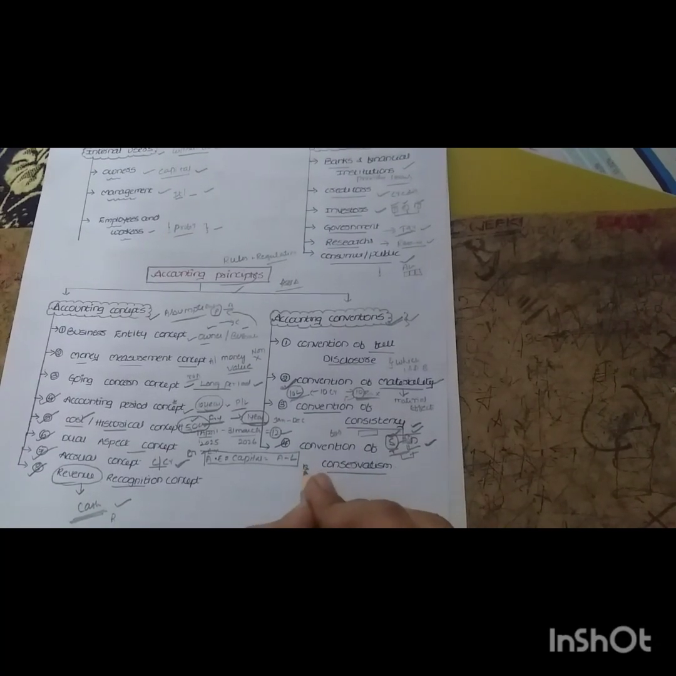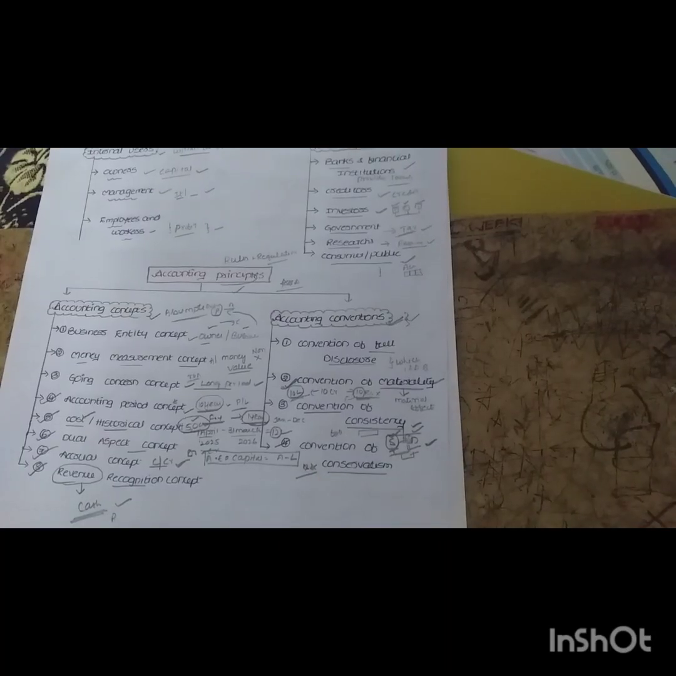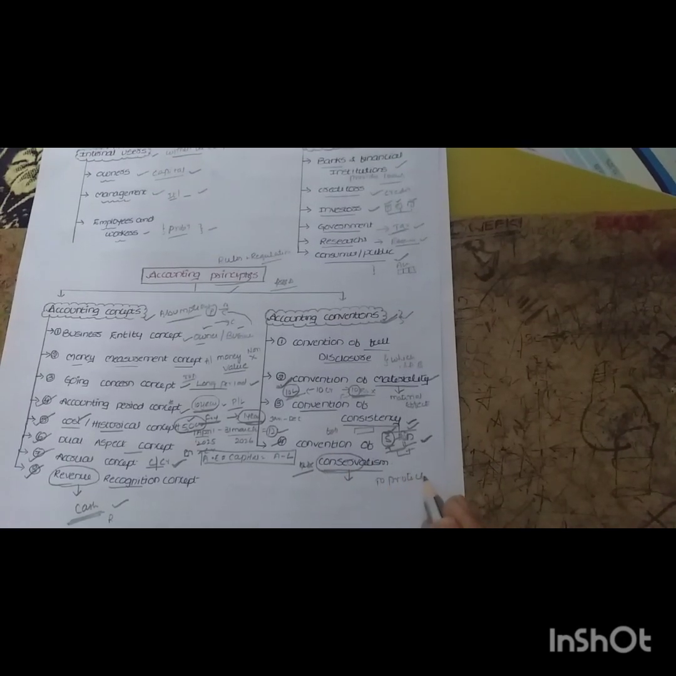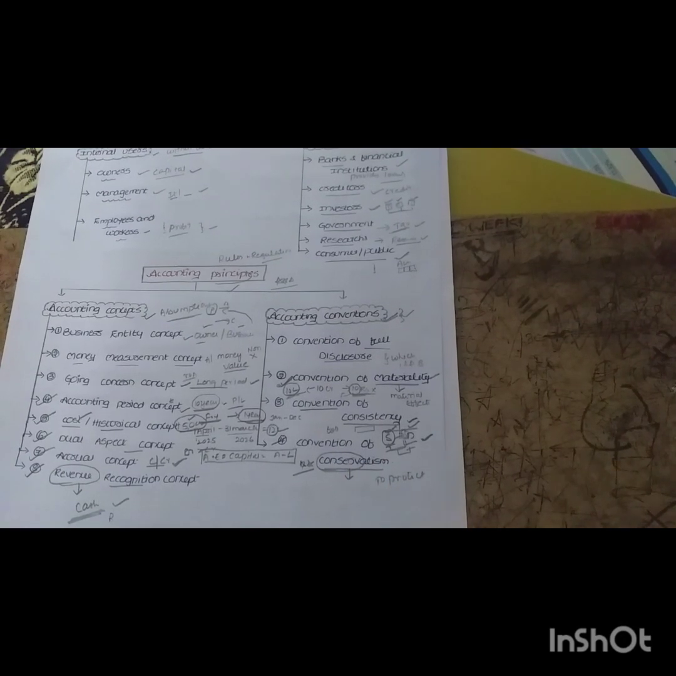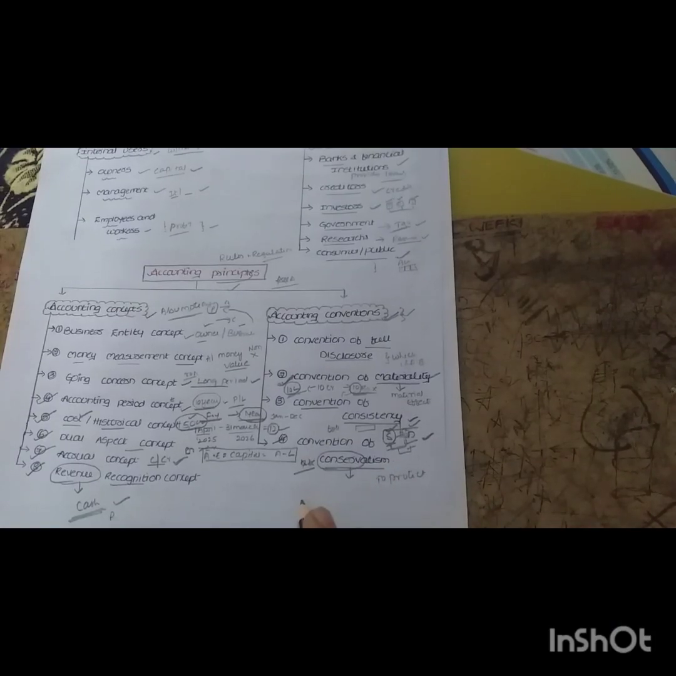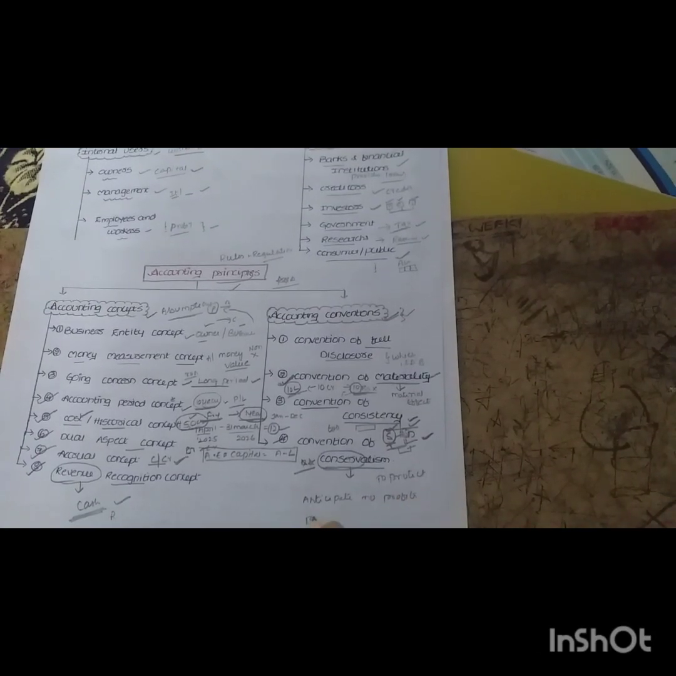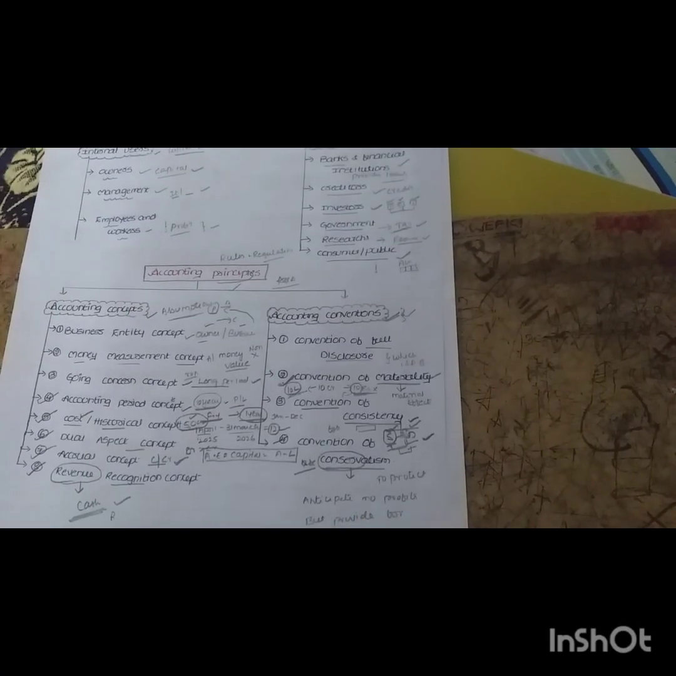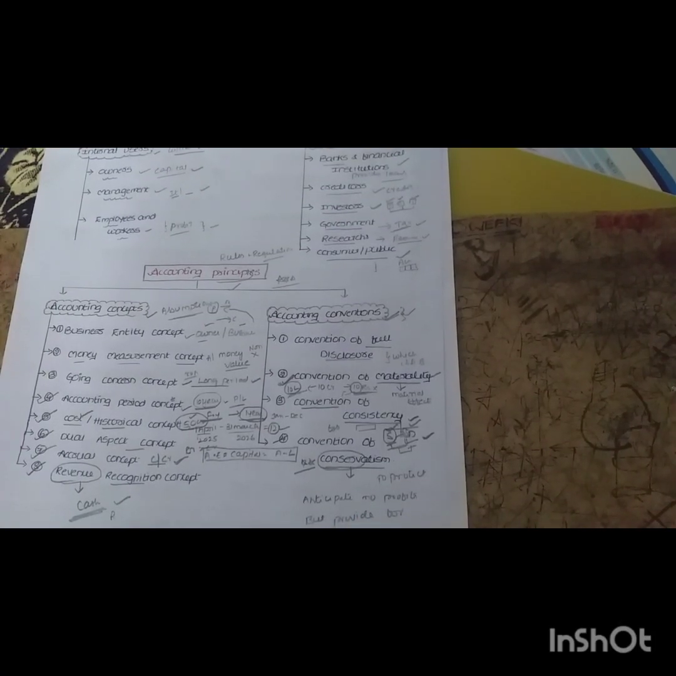Okay, next come to the fourth one, convention of conservatism. This is very important and very crucial from the accounting point of view also. What is this conservatism? The word conserve itself says to protect, right? To protect. So under the convention of conservatism, it says anticipate no profits but provide for all losses. What does it mean?